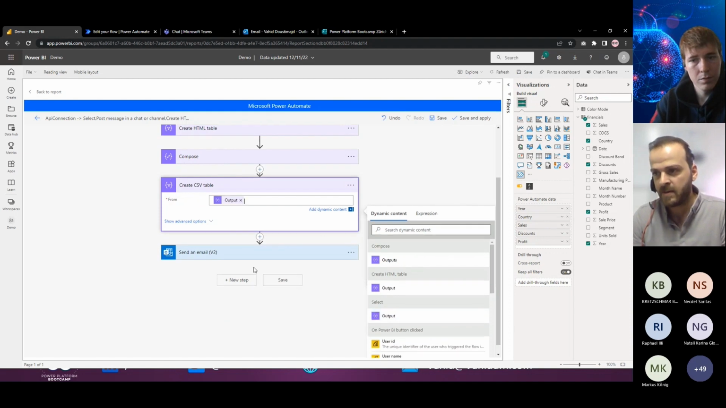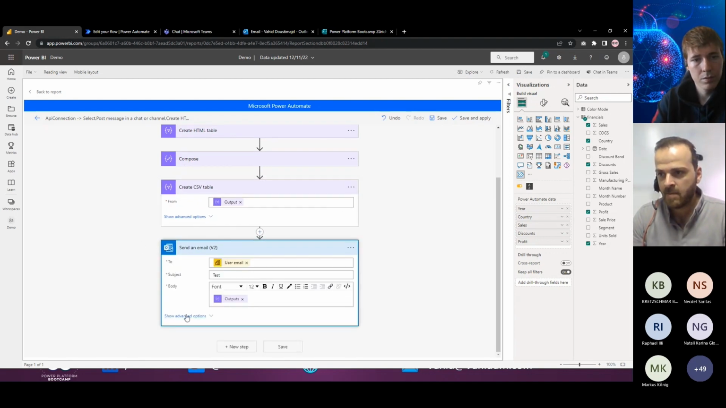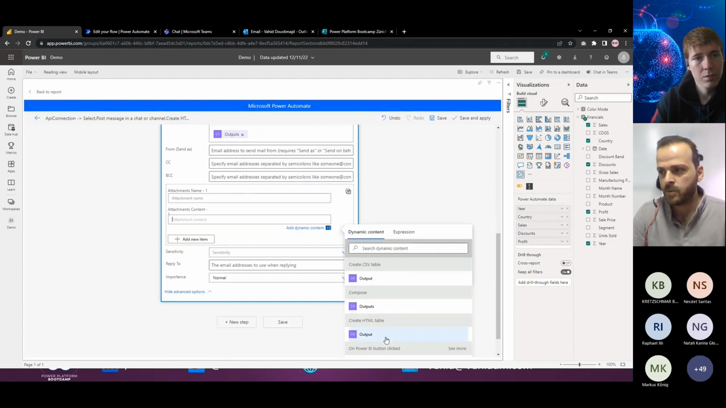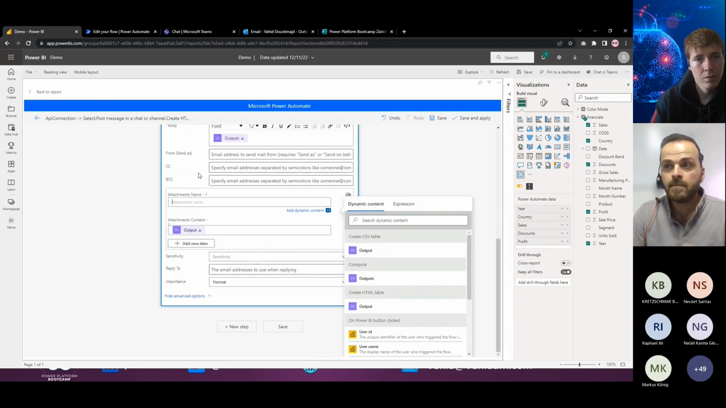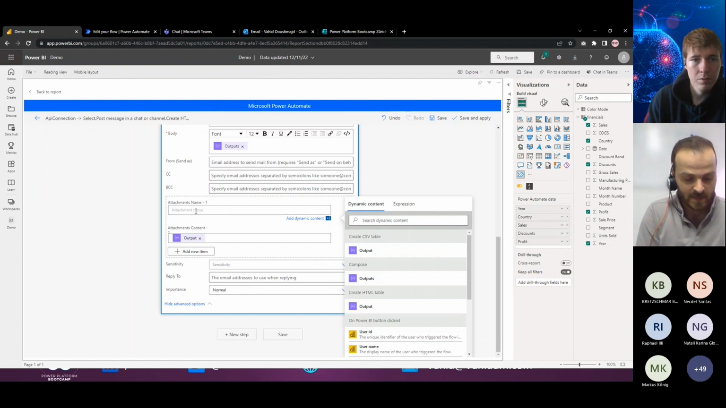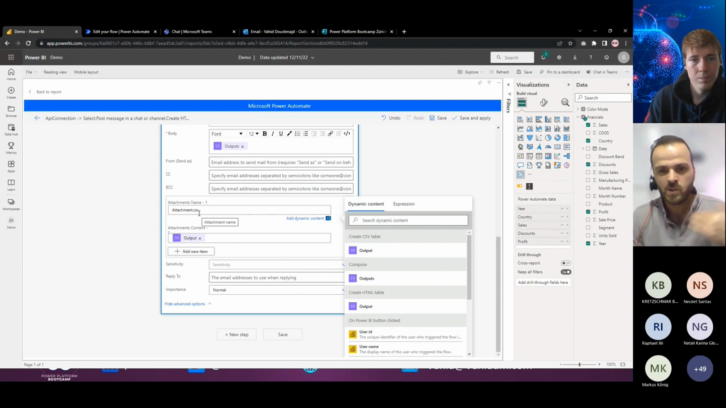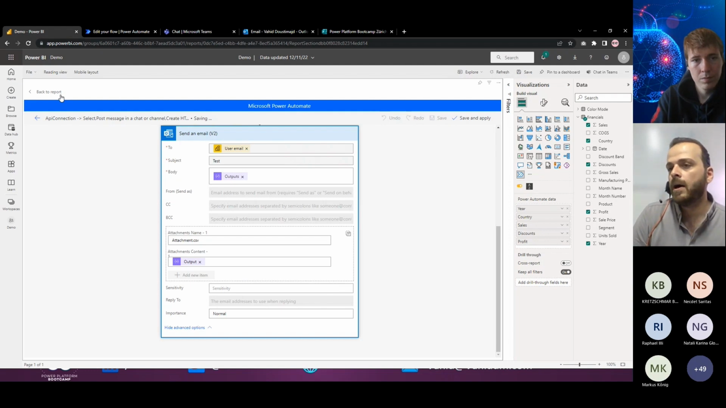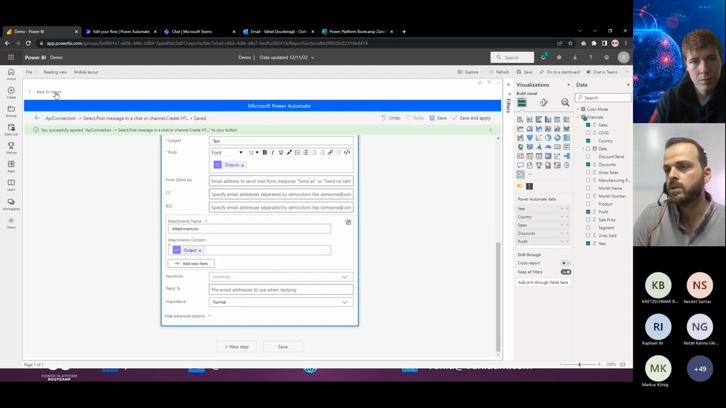So I will select the output of the Select, and then here in the Send an email, I need to add some information. First, the attachment content will be the output of the CSV, and make sure to add the name with a good prefix for that one. So I will say attachment, and then dot CSV. We need to make sure to add that dot CSV, otherwise you will receive a file which is not formatted very well. So save that one, apply, and back to the report to trigger that again.